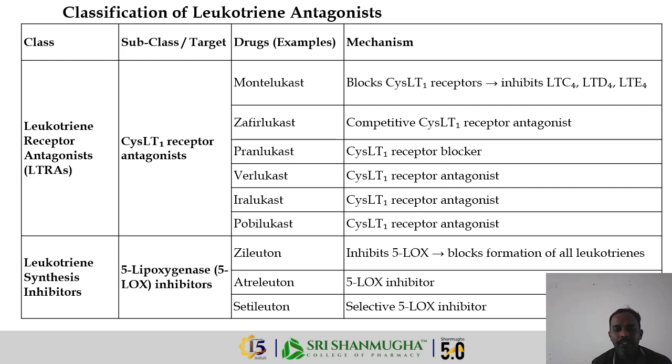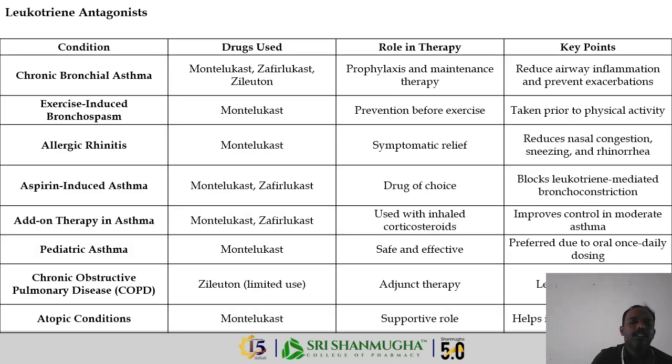Next we have the leukotriene synthesis inhibitors. We have 5-lipoxygenase inhibitors: zileuton, atreleuton, and setileuton. These drugs block the 5-lipoxygenase pathway and the formation of all leukotrienes. Atreleuton directly blocks 5-lipoxygenase, and setileuton is a selective 5-lipoxygenase inhibitor. So next we have the majorly used leukotriene antagonists.